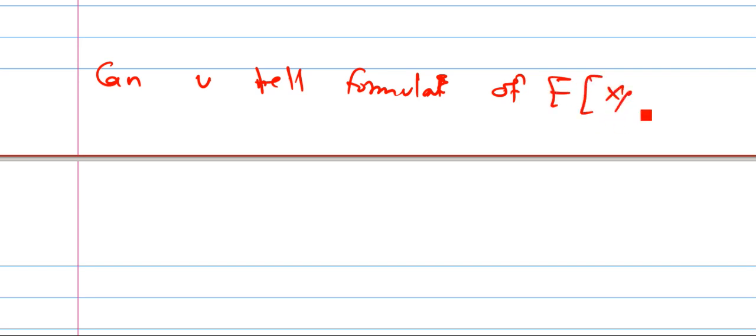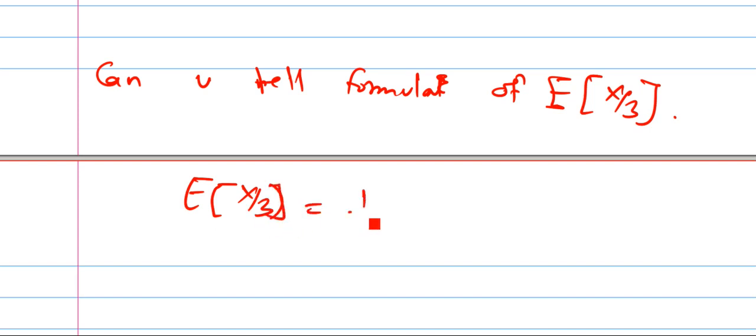So can you tell me the formula of E of x by 3. So E of x by 3, as per the property, is nothing but 1 by 3 times E of x. Okay.